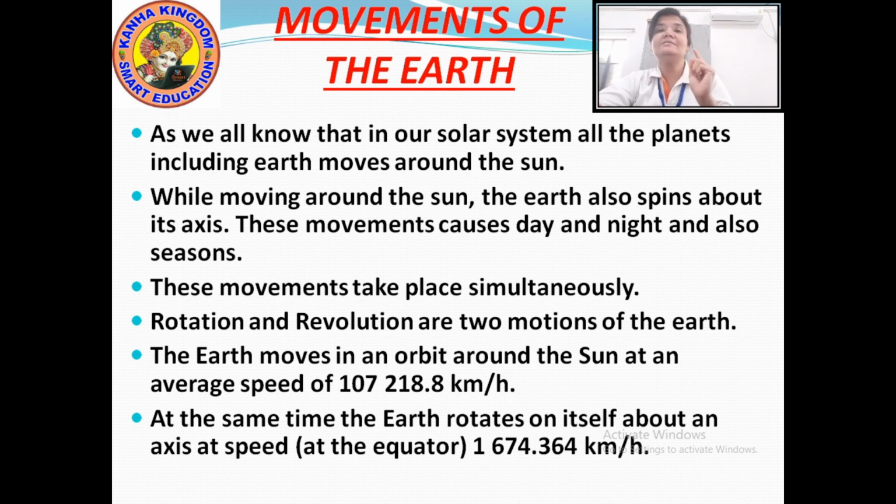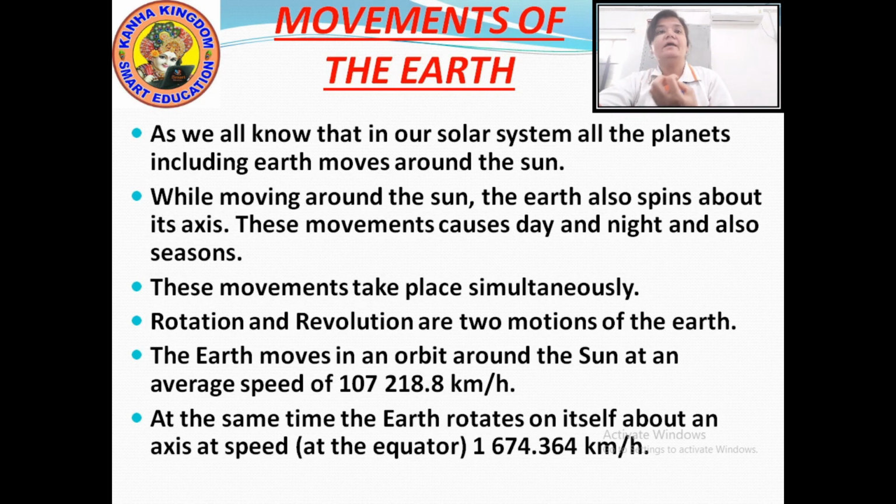It is 107,218.8 kilometers per hour. And at the same time, the earth rotates on itself, means on its axis. And what is the speed at that time? The speed at that time is 1674.364 kilometers per hour.